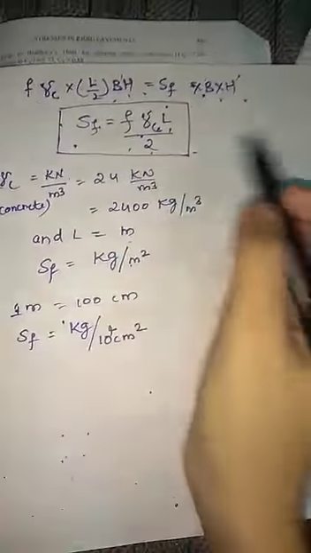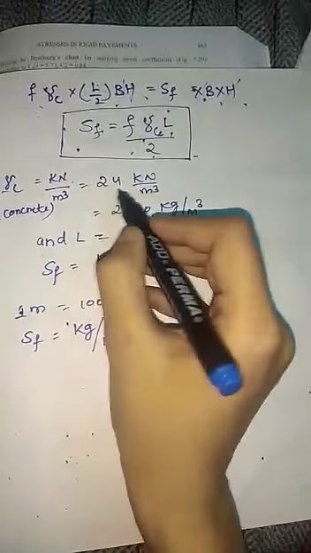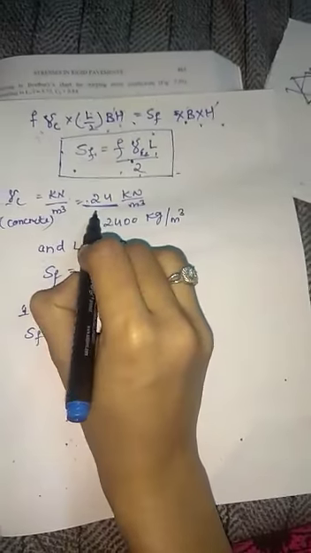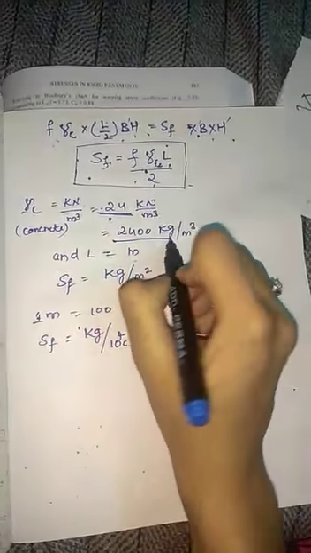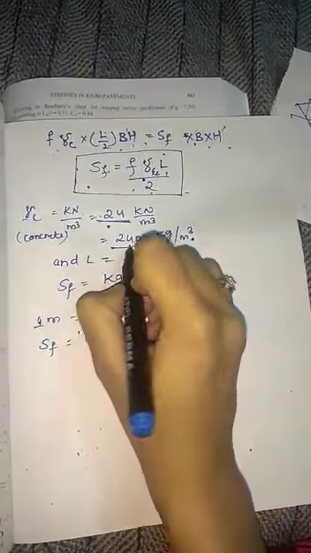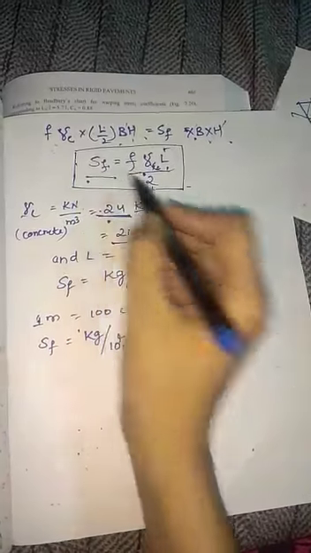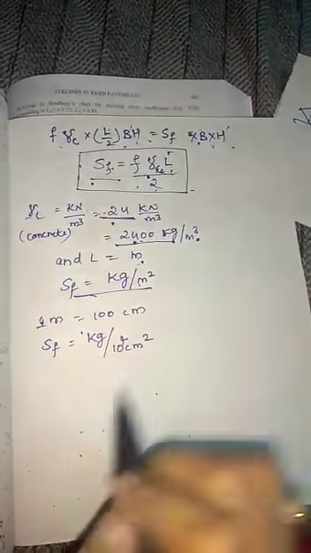This is given in the textbook. See here 2 into 10 power 4, that is in centimeters. Here I will explain. If you consider kilonewton per meter cube, you should write gamma C, the density of concrete, as 24. If you want to write in kg per meter cube, you should take 2400 and consider L in meters. Then your frictional resistance is in kg per meter square.